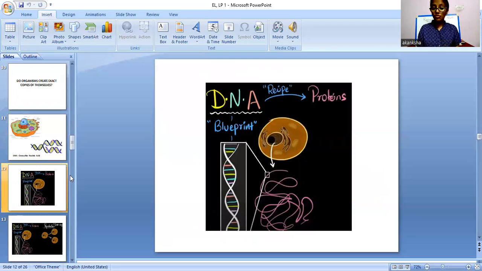So now we will move on ahead. We will see some more details about DNA. As you can see, this is the blueprint of DNA. The double helical structure is there. In the double helix, you can see one is this and one is this helix. It is present in the nucleus, as this is the nucleus. DNA is a kind of a protein, right? So this is some additional information about DNA.